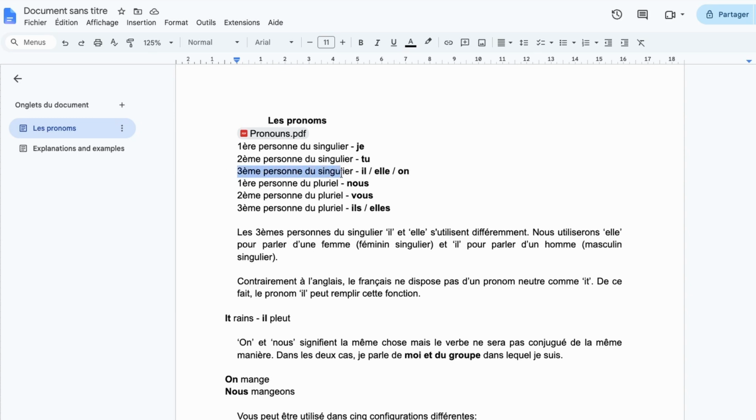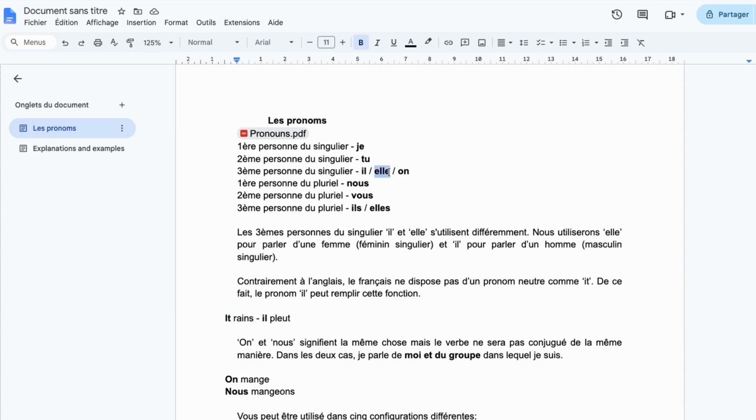The third person of the singular: il, elle, on. In English you could have he, she, it. In French it's a bit different. Il, we can use for he, or we can also use it for it. So this can be used as a he or as a neutral pronoun like it. For example, it rains, we would say il pleut. And this is neutral.